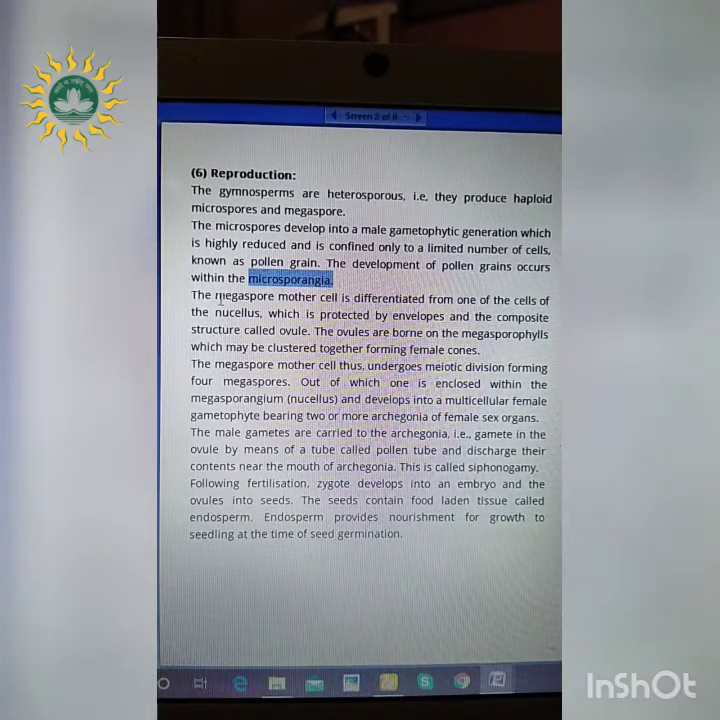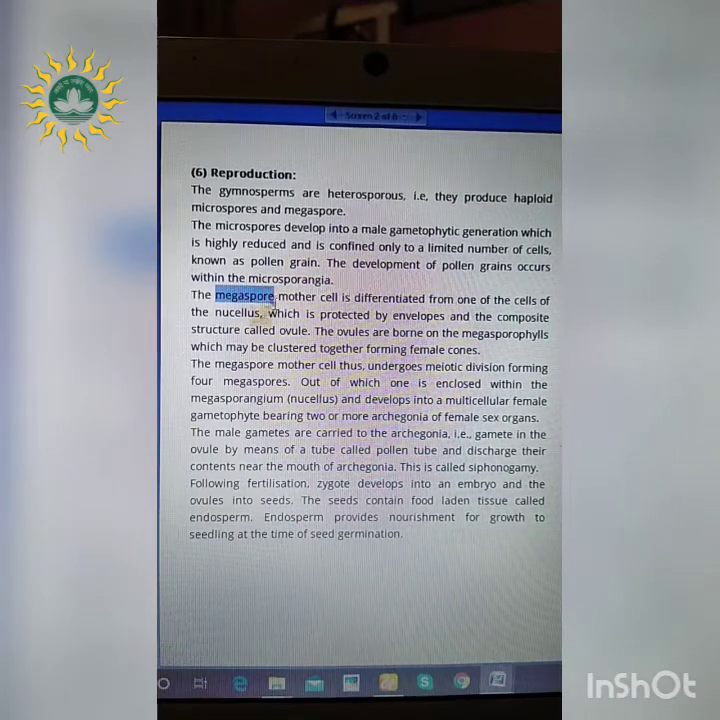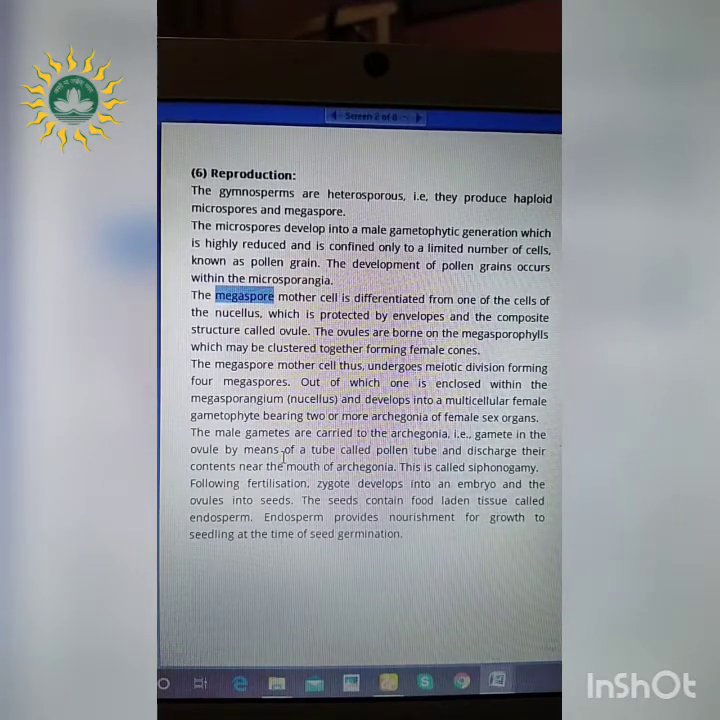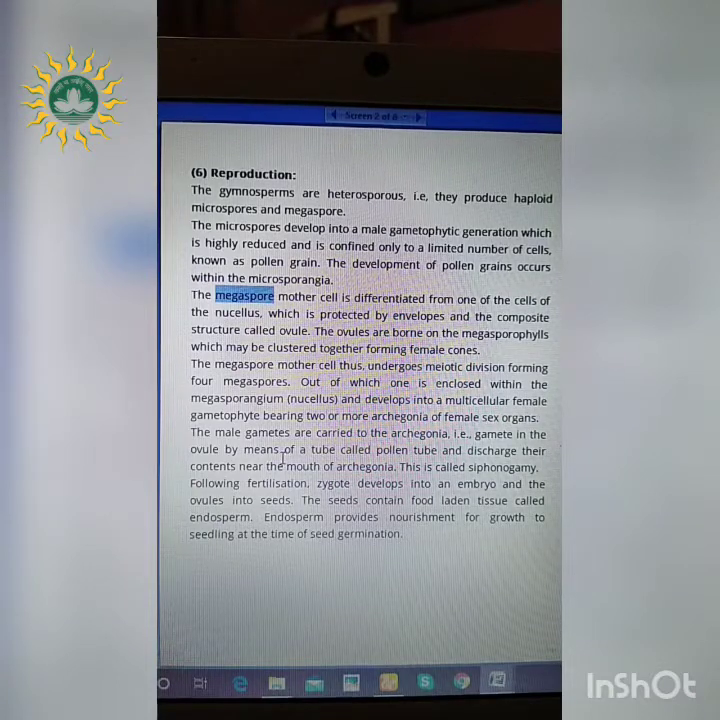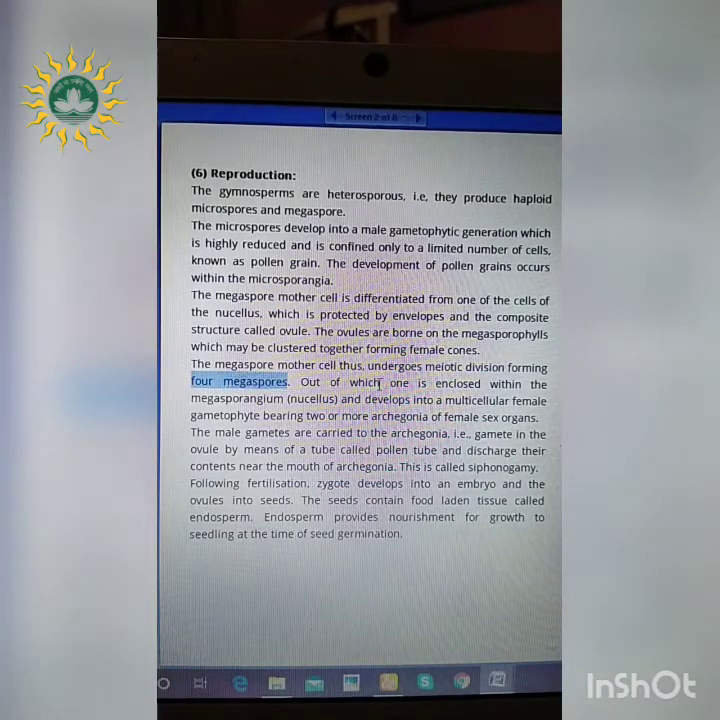Coming to the megaspores, they ultimately form a female gametophytic generation. So what happens? The megaspore mother cell undergoes meiotic division, that is haploid division, to form what? To form 4 megaspores. Out of these 4 megaspores, what happened? Only one becomes functional, right? And it ultimately forms the female gametophyte which bears the 2 or more archegonia, or female sex organs.